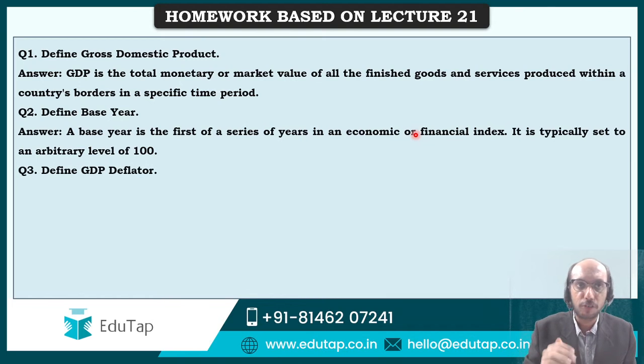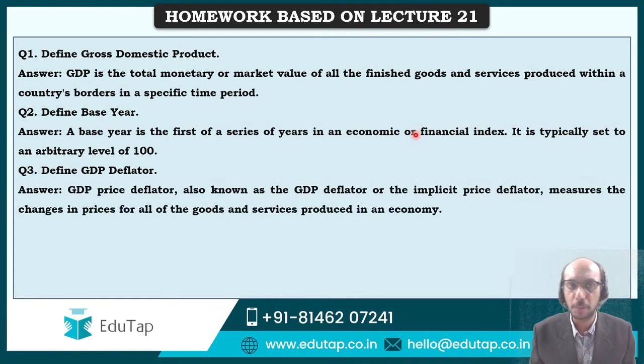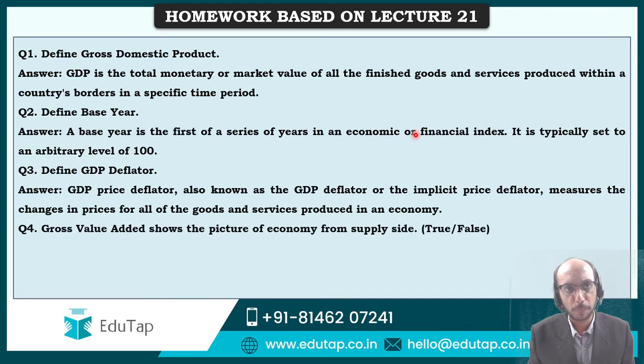Then I asked you to give me a definition of GDP deflator. What is the definition of GDP deflator? It is basically a price deflator. It is basically a measure of inflation. It indicates how prices have changed within an economy from, let us say, a base year to the current year. So the formula of GDP deflator is nominal GDP divided by real GDP. Nominal GDP is calculated at current year market prices. Real GDP is calculated at base year prices. So the idea is that when you divide nominal GDP by real GDP, you come to know how prices have changed from the base year to the current year. That is the idea. That should be very clear so far as GDP deflator is concerned.